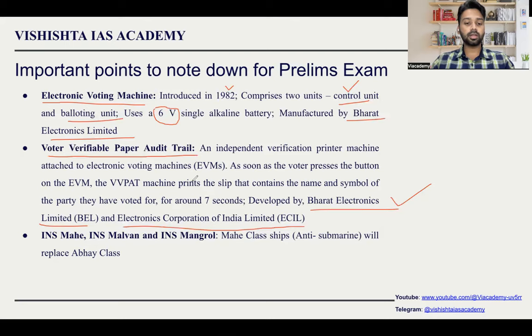So why is this used? It is used so that when you are voting, you will get to know whether you have voted for the right party. If I am registering a vote, pressing the button, immediately this VVPAT machine will print a slip. The slip will contain the name of the candidate and the symbol of the party. It will be shown for 7 seconds. After 7 seconds, it will be completely shredded and destroyed, so no one else will know about it.